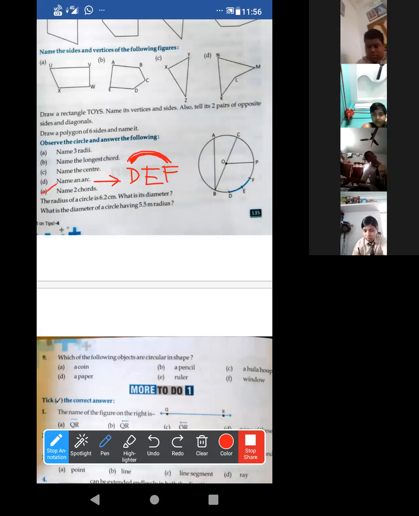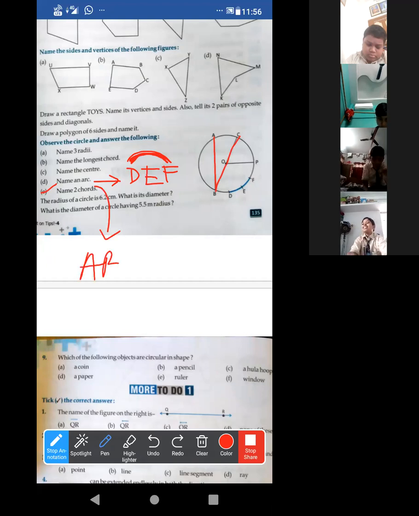Now E. Name 2 chords. Acha, chord. Already I told you diameter is a chord. So 2 chords we can say are AB and BC. The answer will be AB and BC. Now you can say, ma'am, this one is a chord clear, but this one is the diameter.